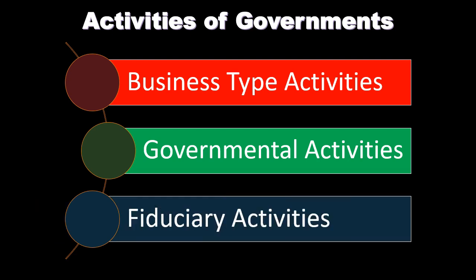When we think about the different types of funds, we'll typically follow this kind of grouping model as we group the types of funds that will be set up. Business type activities are going to be similar to a for-profit type of organization, where we might think that there are some type of customers involved in the process. Governmental activities are some type of service activity for the government, and fiduciary activities are like a trust or some type of holding activity for the government where they have a fiduciary responsibility.